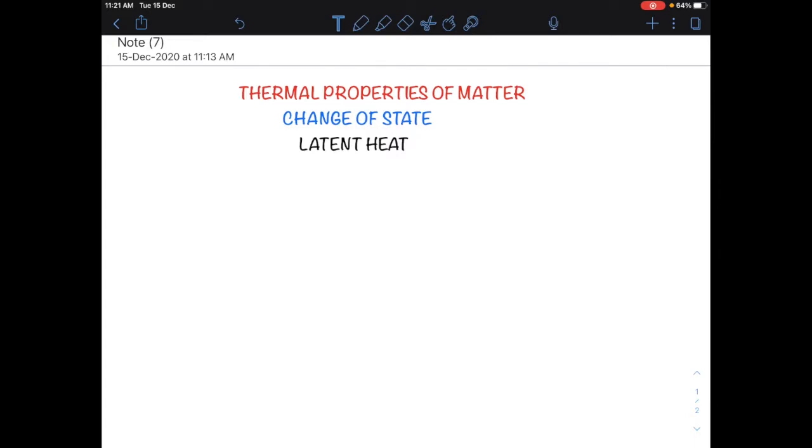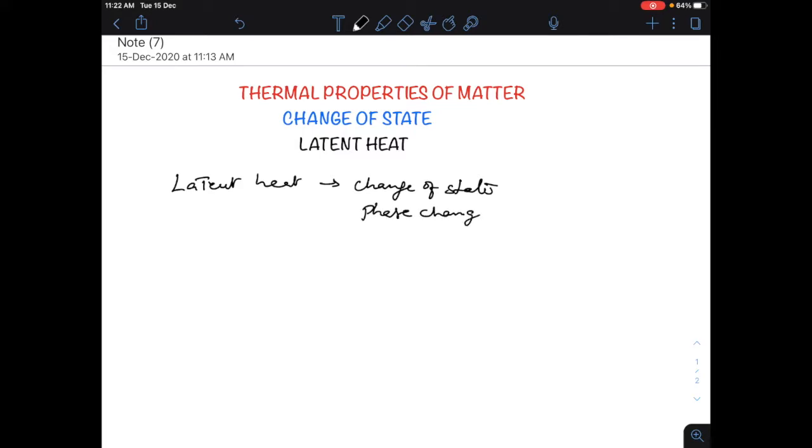So what is this latent heat? Latent heat is connected with a change of state, or you can say phase change, with no temperature change. That means no change in temperature. Let us try to understand.